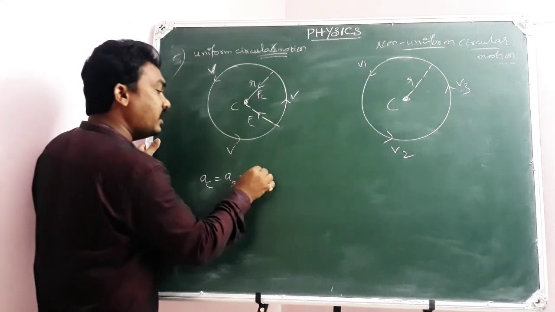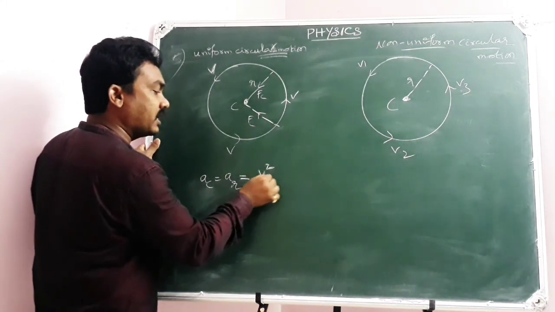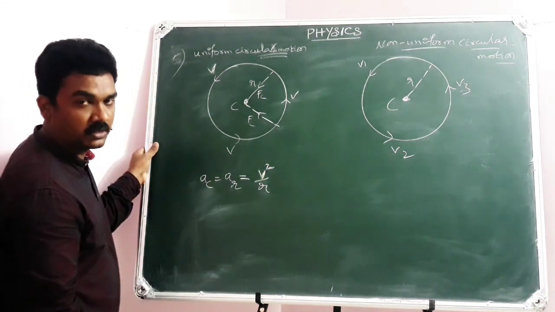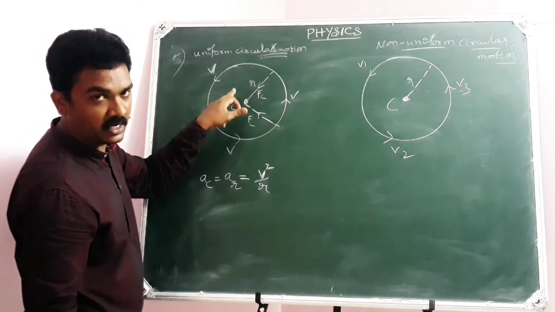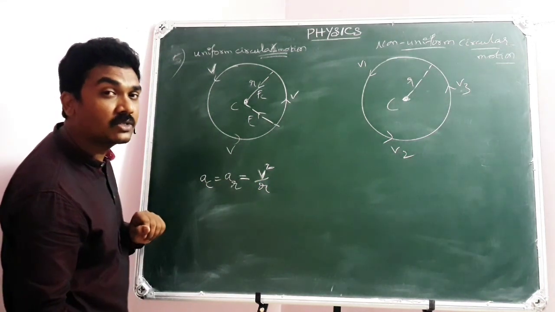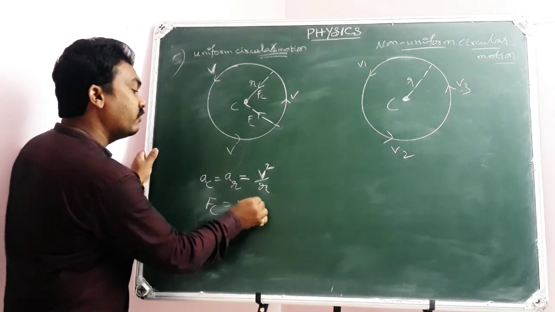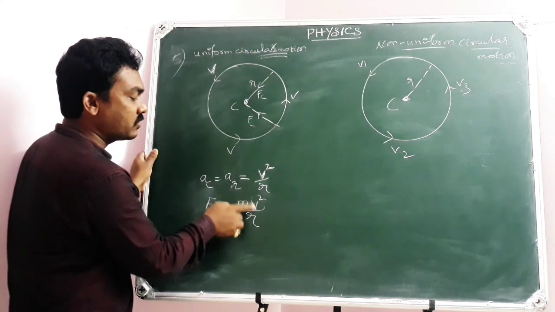Here, if v is the speed of the particle, v square by r is called centripetal acceleration. In uniform circular motion, if v is the speed of the particle and r is the radius, then v square by r is the centripetal acceleration. So the centripetal force is m v square by r, because force equals m into a, so m into v square by r.